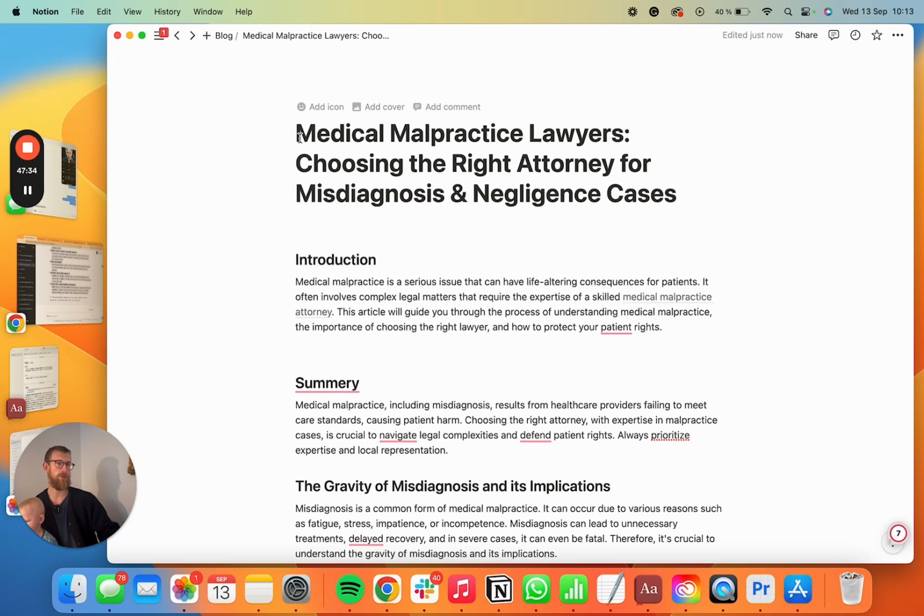I'll also share a video soon on how to automate the article generation in Zapier. So the dream here is to be able to just press a button and generate like 10 articles like this at the same time, as long as you've done the research and everything in the beginning. And then the next dream is to do the automated keyword research.